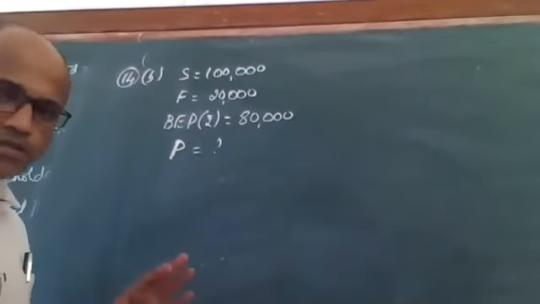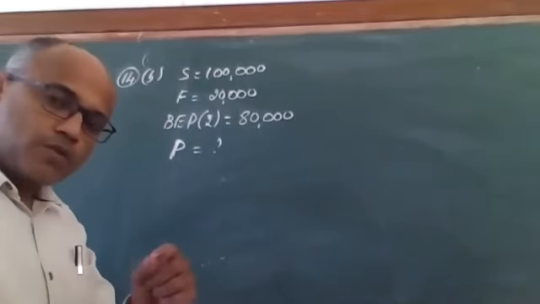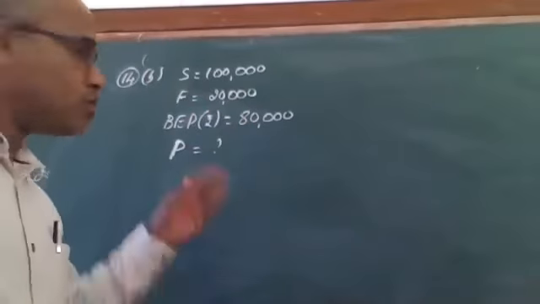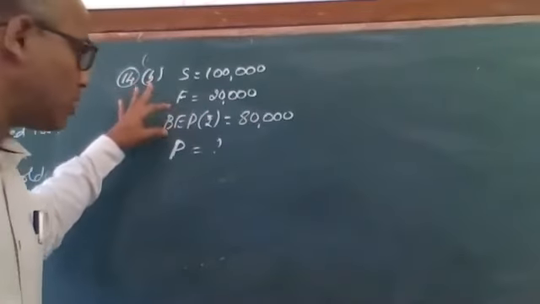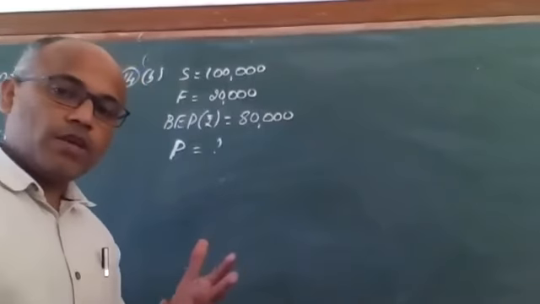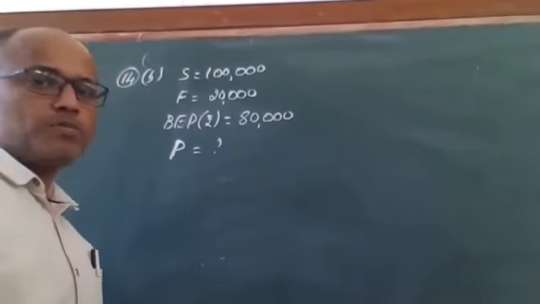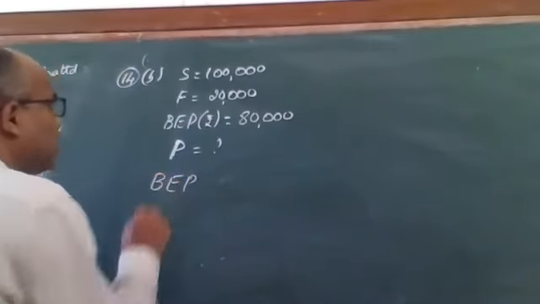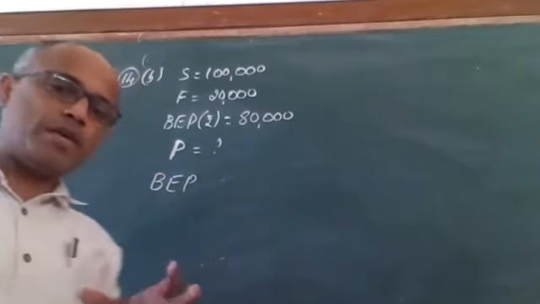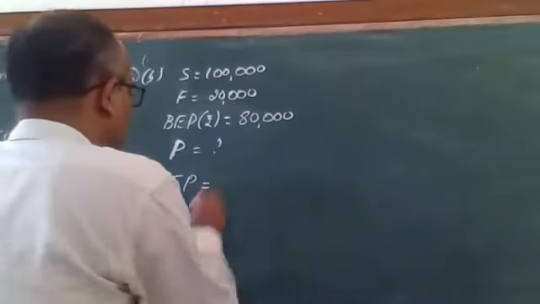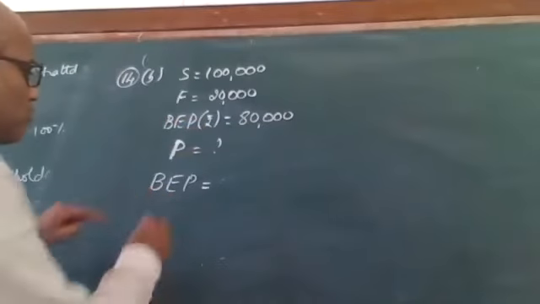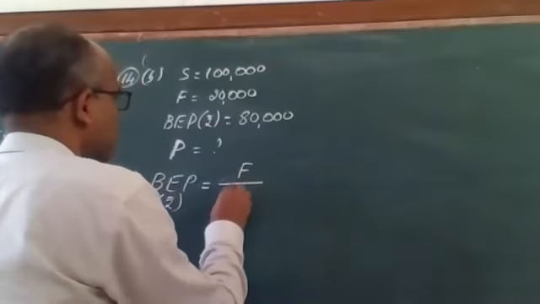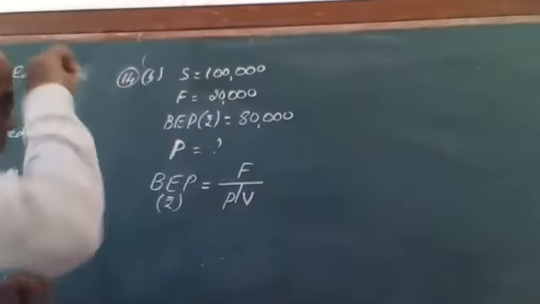Whenever the question is like this, don't panic. You always start with something where the answer is given. This answer we know, BEP answer you know. So from BEP we will start. Don't directly try to think of a formula for profit. Think of the BEP formula. What is the BEP formula? Because you know rupees, you have to apply the rupees formula only, obviously. Fixed cost by PV ratio. This is okay.